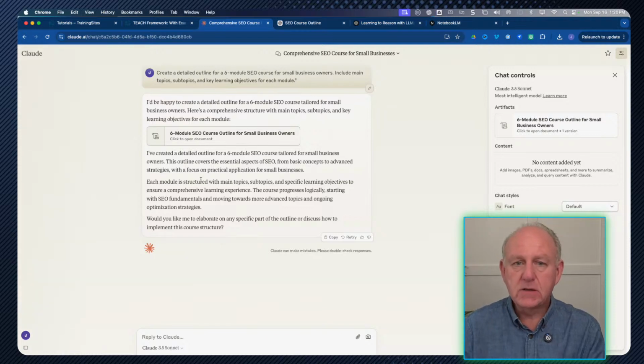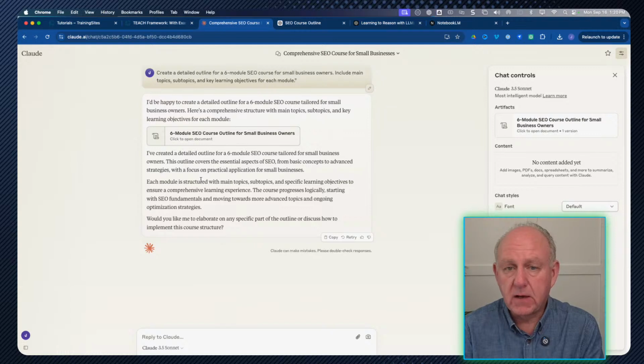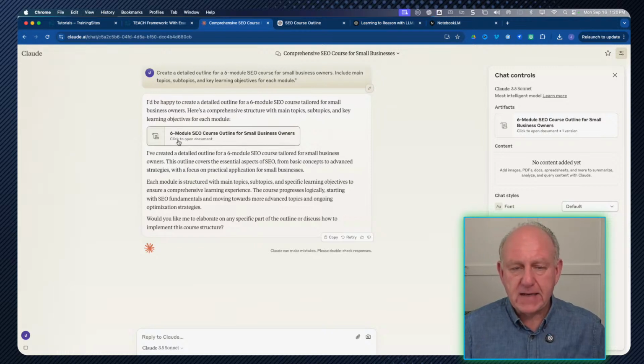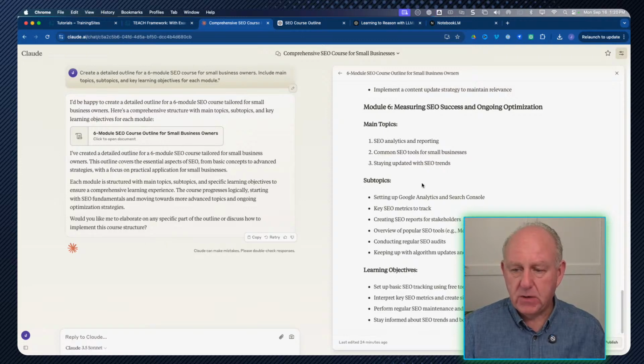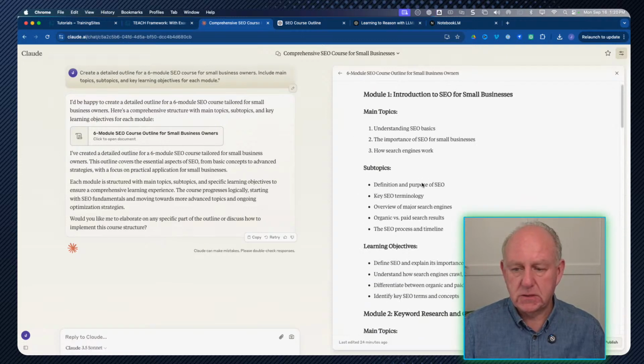Now, here's the part that is great for me as an online course creator, and this is why I prefer it over and above the fact that the new version of ChatGPT doesn't even address anything for course creators. These things are called artifacts here, where my mouse is moving. There's a basic response that we asked for, and over here on the right-hand side it has the explanation of the response that's here as well. So if I want to open this up, you can see that there's the actual course